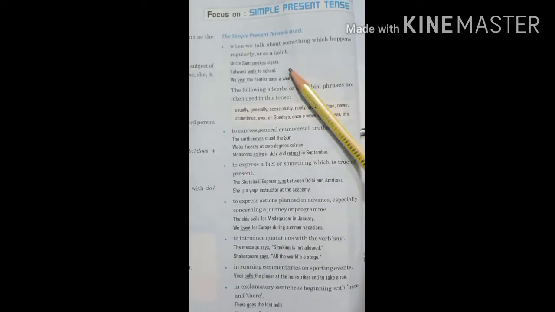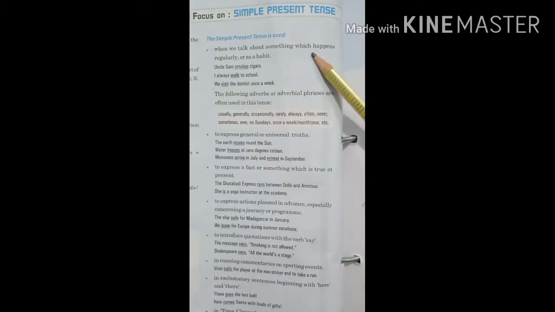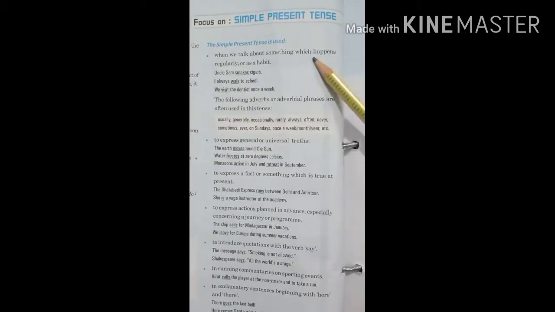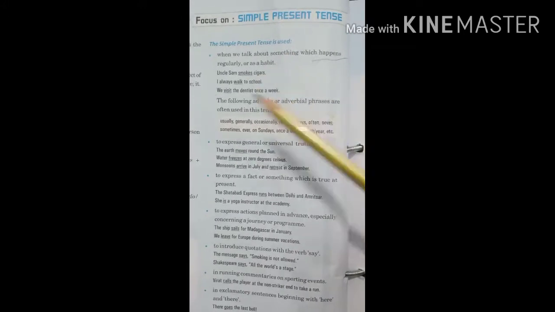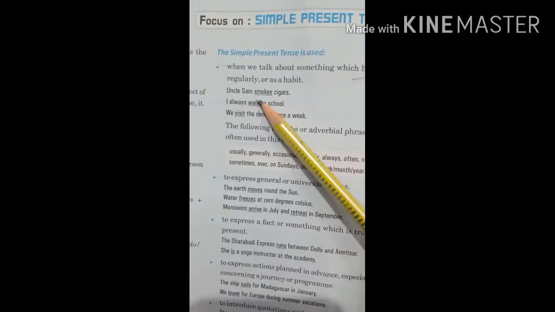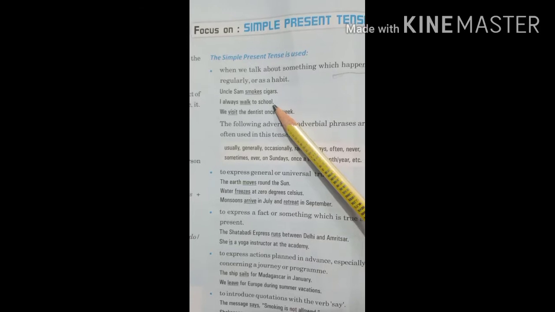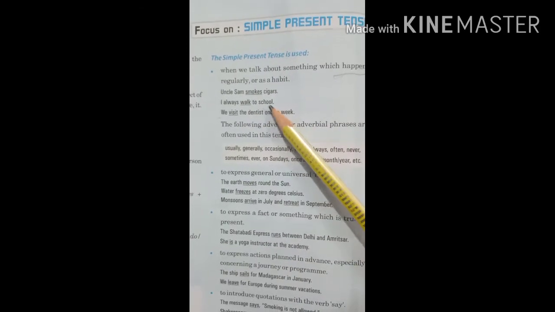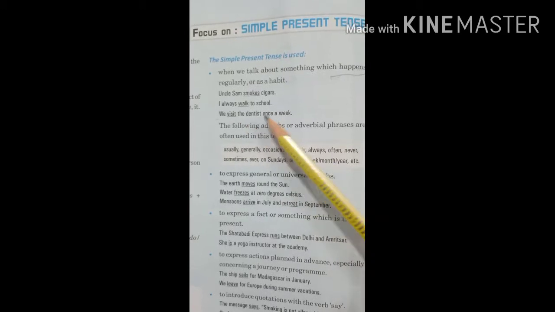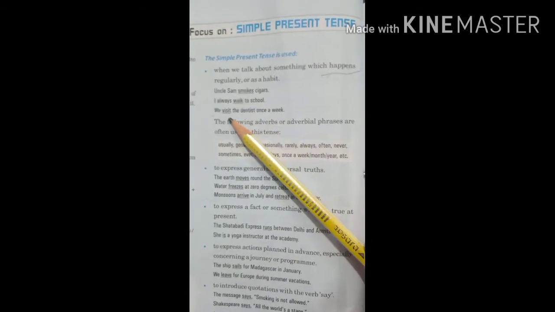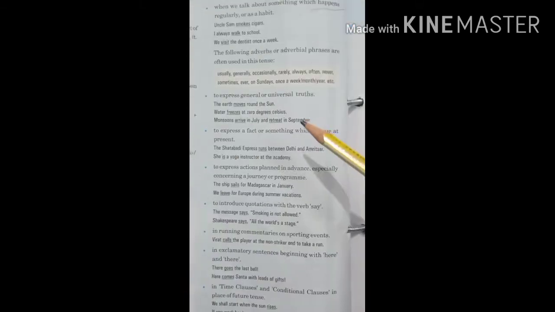Now, where is the simple present tense used? The simple present tense is used when we talk about something which happens regularly or as a habit. First one, Uncle Sam smokes cigars. I always walk to school regularly. It shows the regular way. We visit the dentist once a week. So smokes, walk, visit, these are root verbs. These are the examples. You can read them on your own.